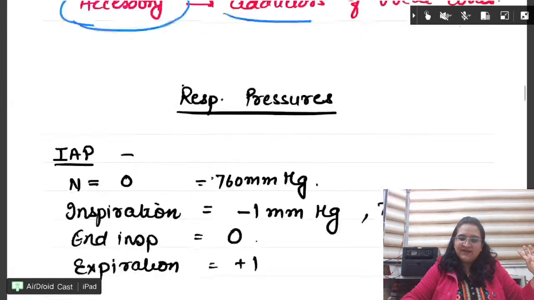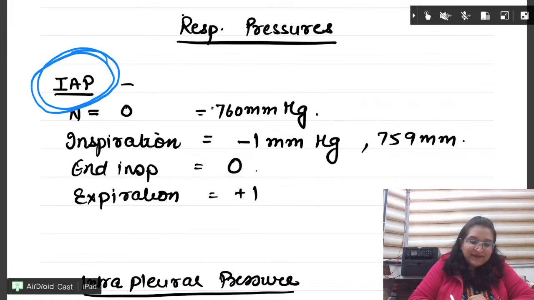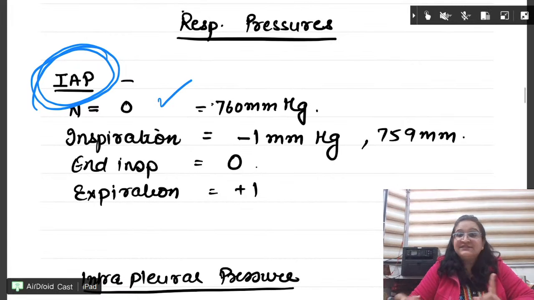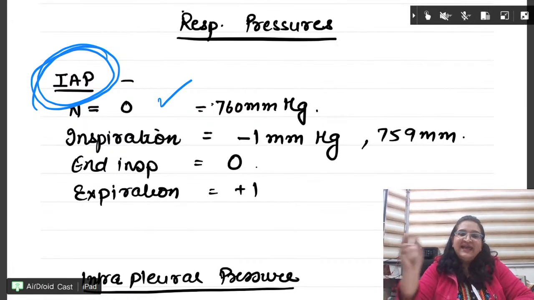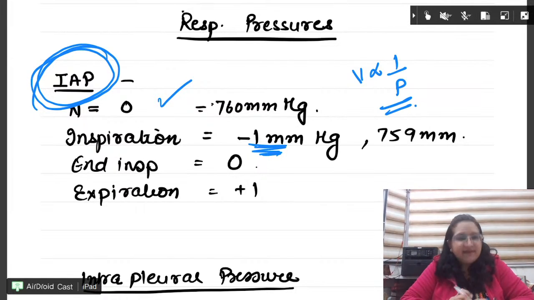Done? Very good. Quickly, respiratory pressures. Let's finish quickly. Few points are left. Just remember, beta. IAP, the intra-alveolar pressure, normal is 0. 0 means it is not 0, it is equal to atmospheric pressure. Inspiration -1, right? Because we all know Boyle's law. What does Boyle's law say? Volume and pressure are inversely related.